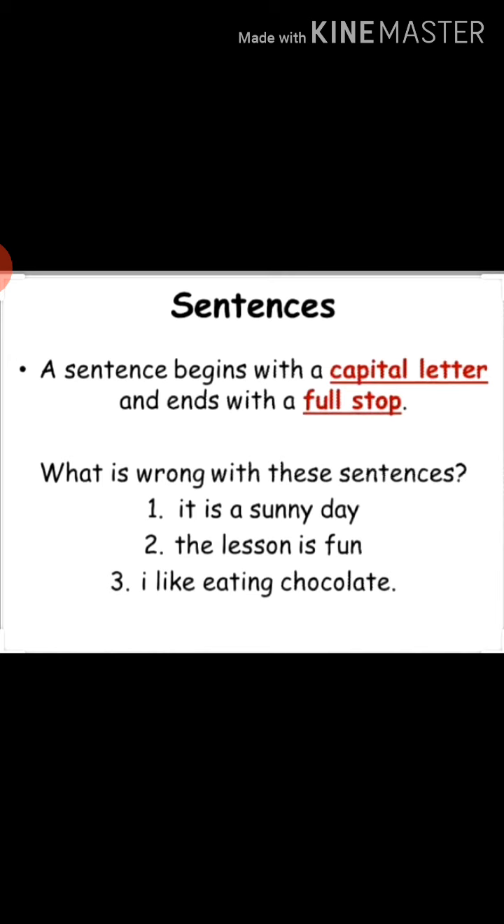Second, "the lesson is fun." First letter capital and full stop at the end. "I like eating chocolate." So I, first letter capital, and at the end full stop. Full stop is already there, so only the first letter should be capital in the third sentence.